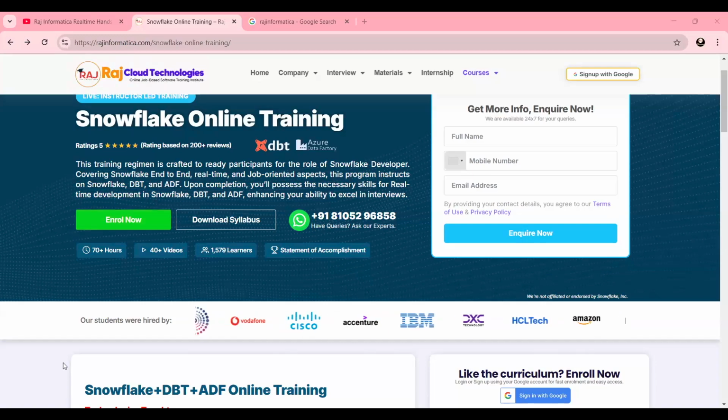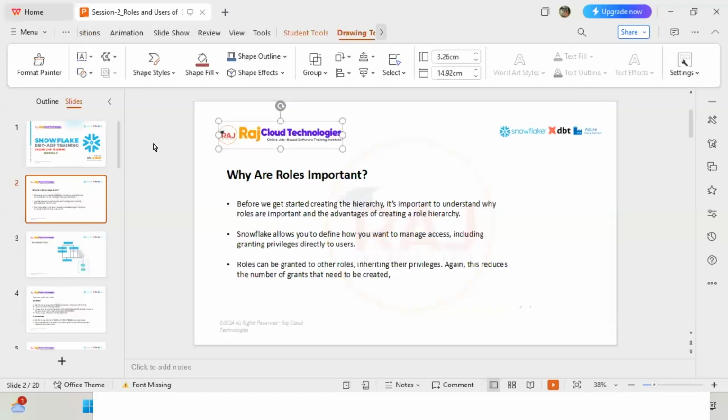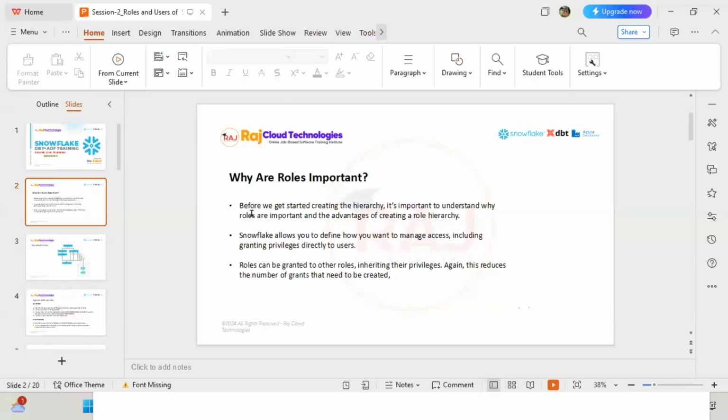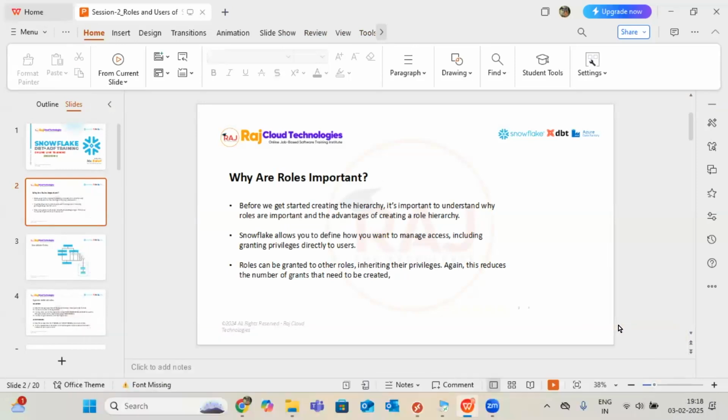Hi everyone, good evening. So let us start the session without delay. Coming to today's session, guys, I'm going with the concept of roles. Actually, not only in Snowflake, in any technology, roles are very important, right? Without roles, we cannot manage the process of the system. It may be a company, it may be one technology, any place, anywhere, roles are very important.